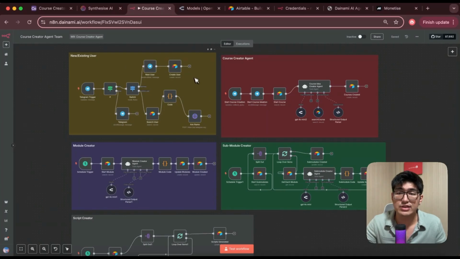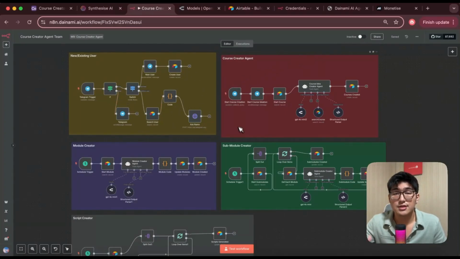And so the first system that I create is the Telegram system, right? I want to be able to interact with this agent platform from a chat interface that I usually use, and Telegram is one of the interfaces that I use often, right? So I thought, what if I could just give it a text and it will auto-generate this new course for me and upload it into my database, right? So the first system is the Telegram system.